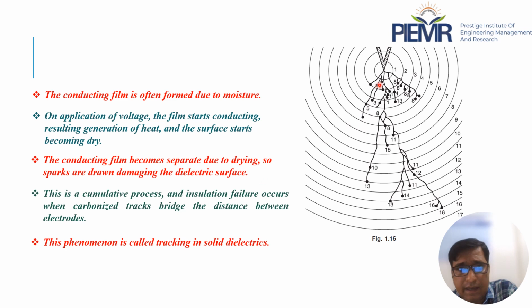And this is a diagram of the treeing or tracking. This is like a tree with different branches and there are sub-branches. In this way, it can rupture the whole thing due to this structure. This is known as a tree, and the process is known as tracking. These are the tracks, different tracks.